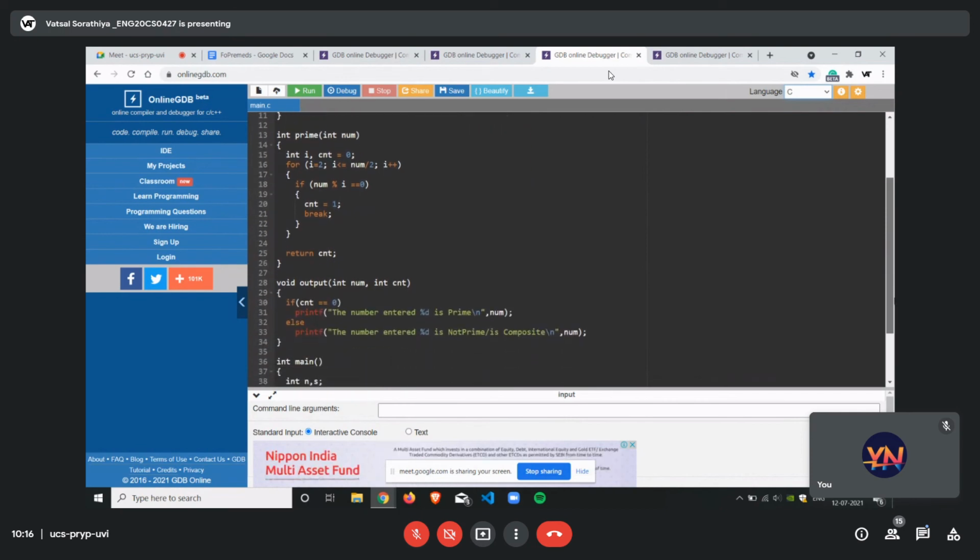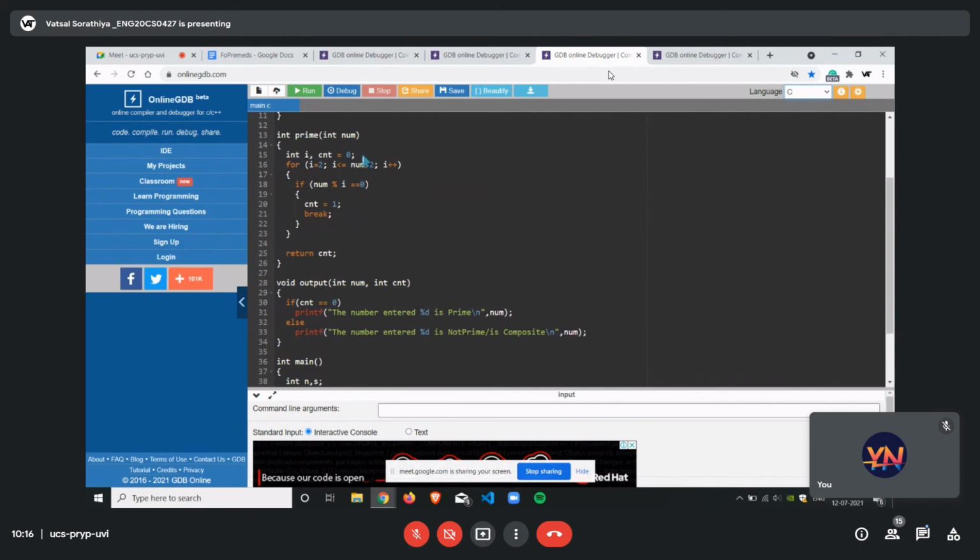I have a method called isPrime where I have declared i and then cnt, basically what I call a counter variable, as 0. A counter variable is used to keep a count. For a general example, if someone is playing a game of chess, there is a clock placed aside with a seesaw-like structure. It just keeps the count of who has to put points next.